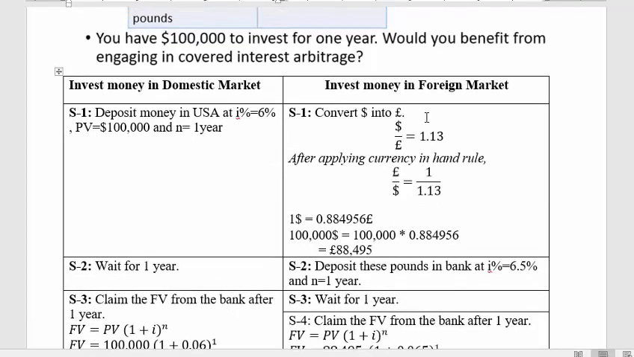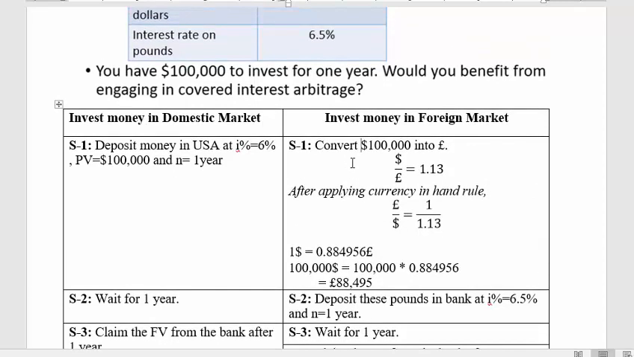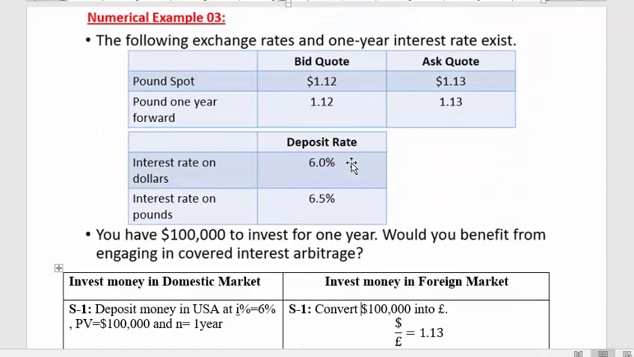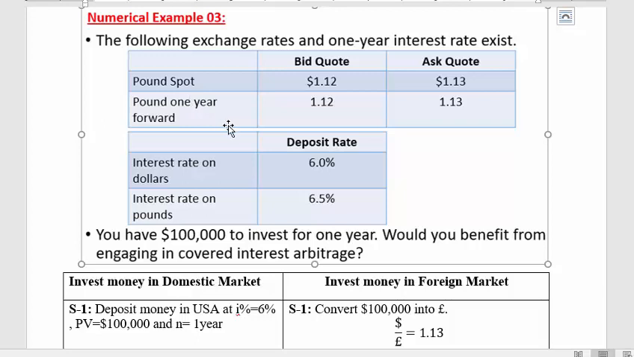But if you choose to invest money internationally in the foreign market, then your first step should be to convert the $100,000 that you have into pounds. Now converting $100,000 into pounds, obviously you have to use a conversion rate for that. Now when are you converting? I am converting it today, so it means the spot rate will be used, that's clear. But inside the spot rate, which rate are we going to use, bid or ask?